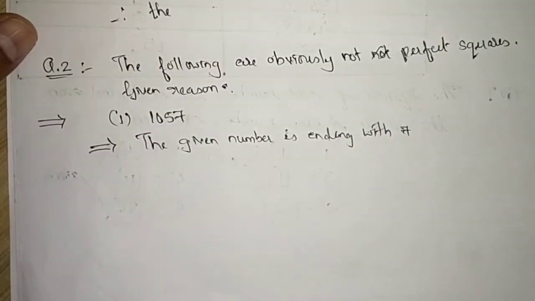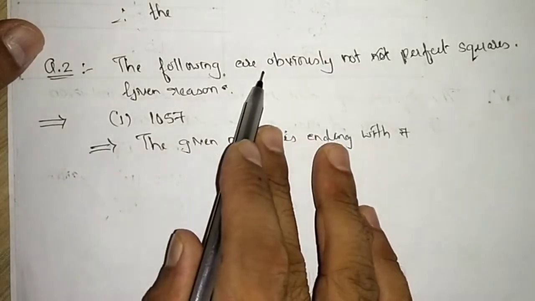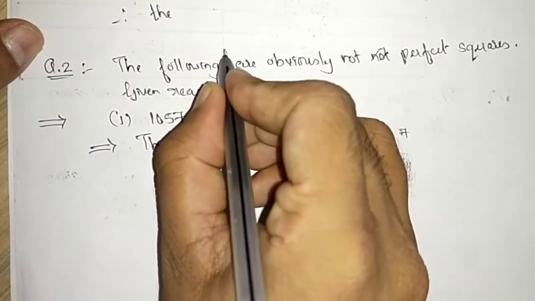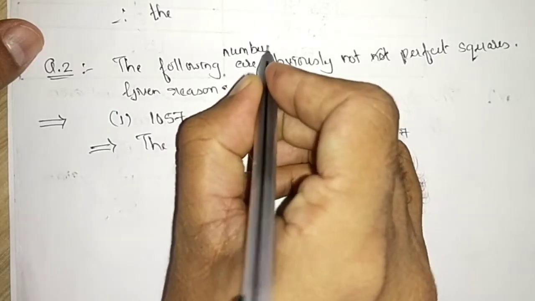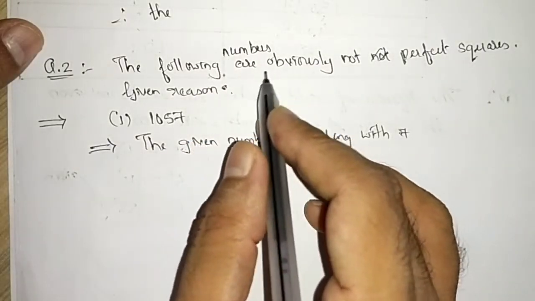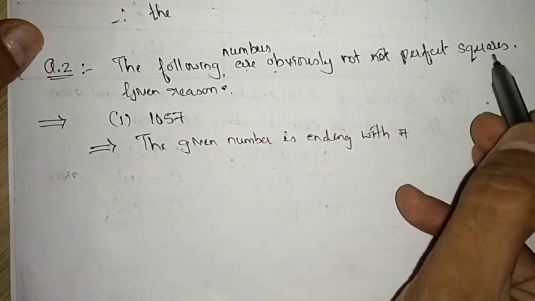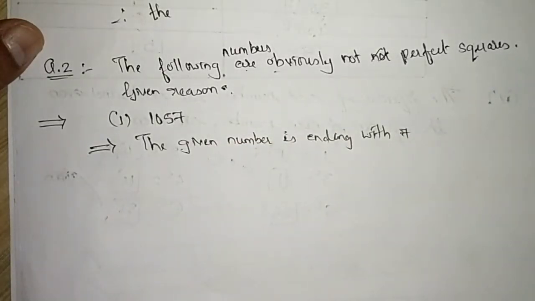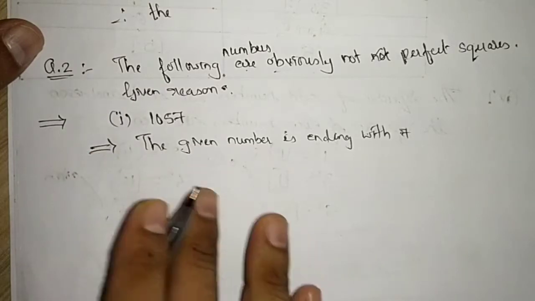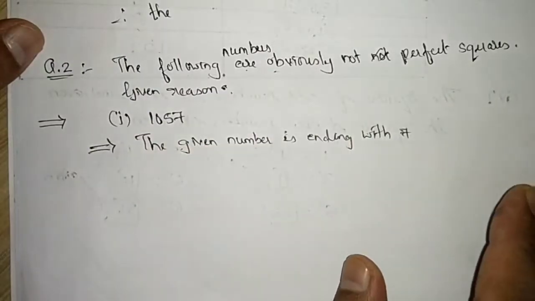Let me first write down question number 2. So I have written the question. The question says the following numbers are obviously not perfect squares. They have given us 8 parts and they have given us the numbers. They are telling us these numbers are not perfect squares. Give reason. You are supposed to give only the reason.